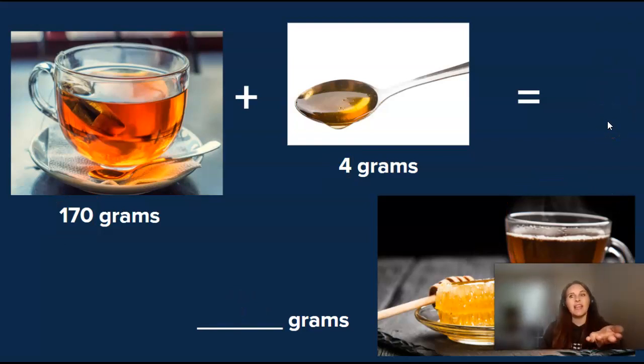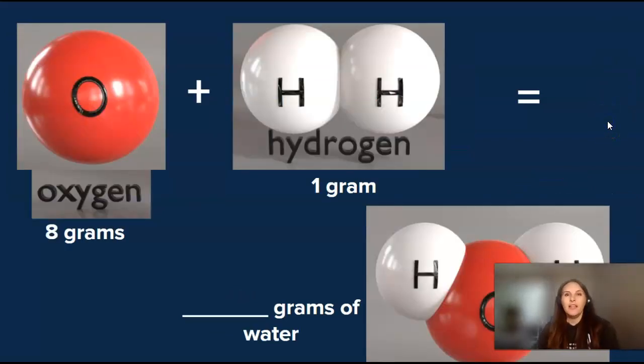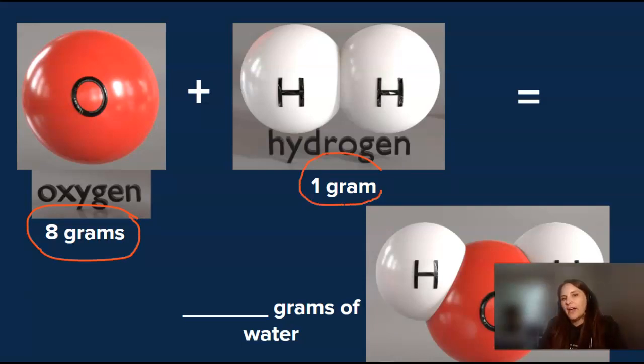All right, let's look at this as molecules. If you've ever heard about water being called H2O, that is the scientific name for water because it has 2 hydrogen molecules and 1 oxygen molecule, H2O. So let's pretend like we have these molecules and we want to create water. So what we're going to do is take our oxygen, which is 8 grams of oxygen, and add it to 1 gram of hydrogen, and that's going to give us some water.